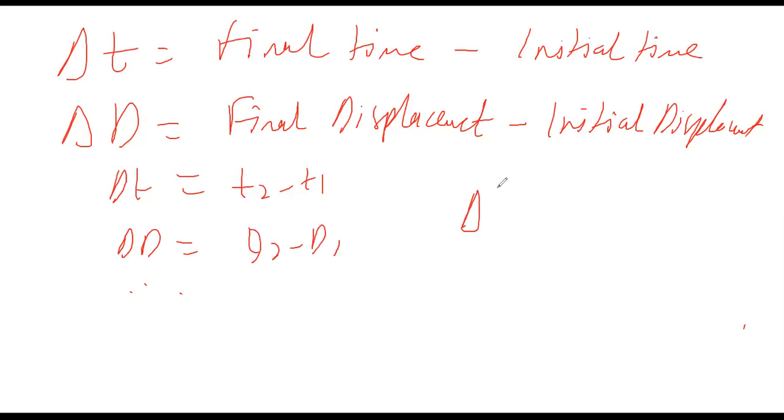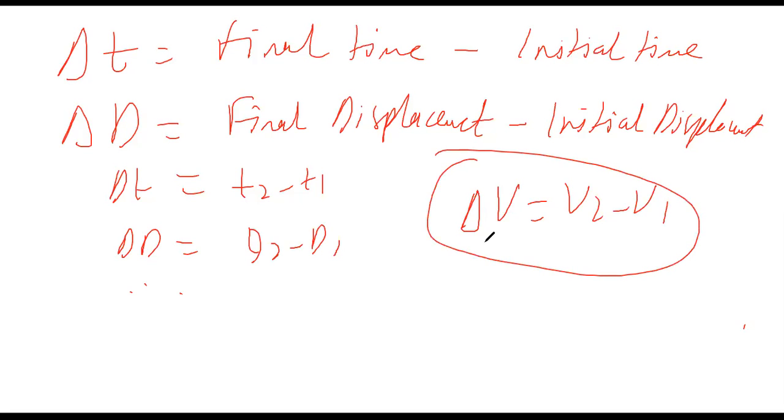And change in velocity, what does change in v mean? Change in velocity is v2 minus v1. Is this clear to everybody?